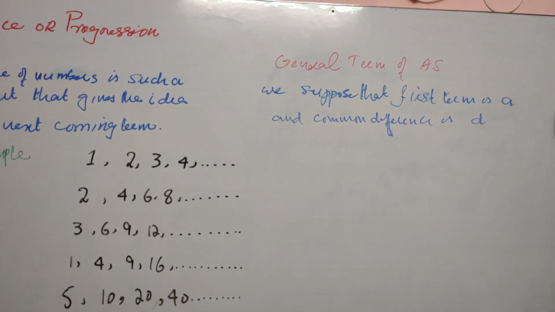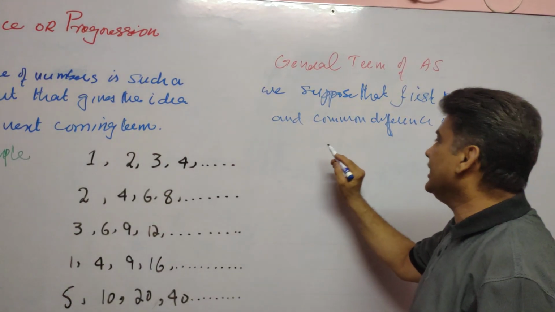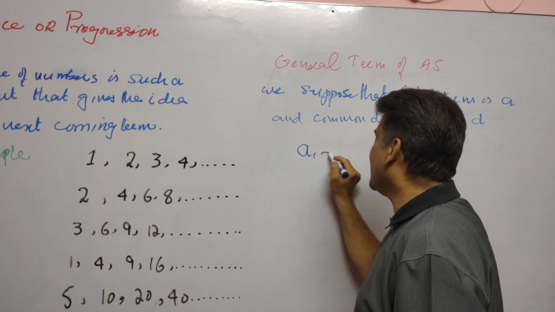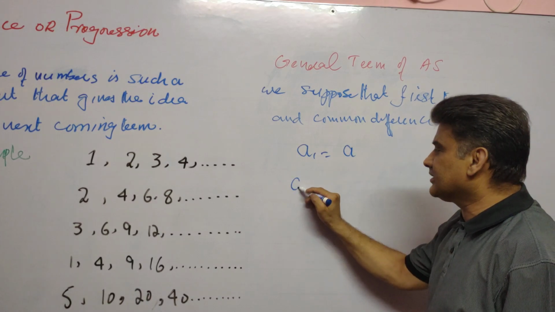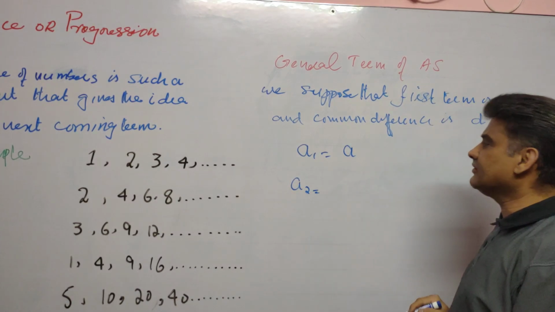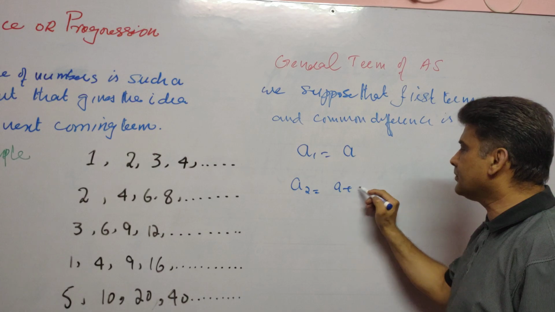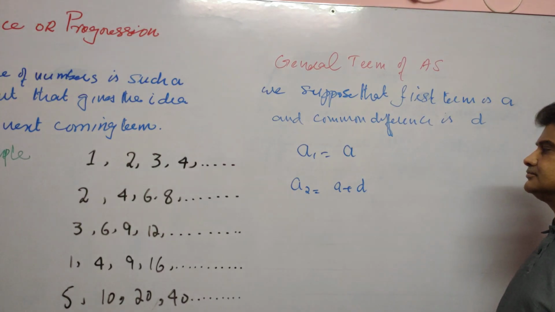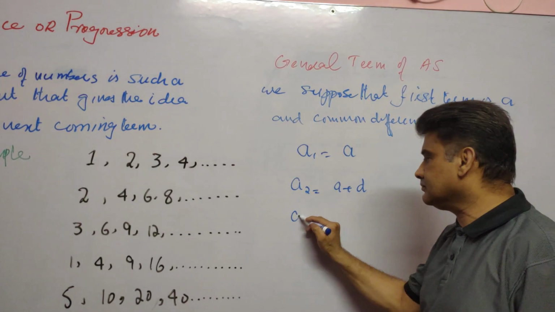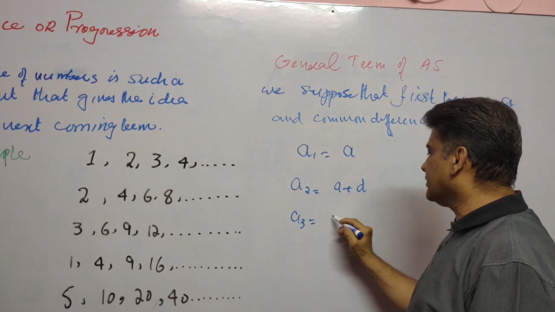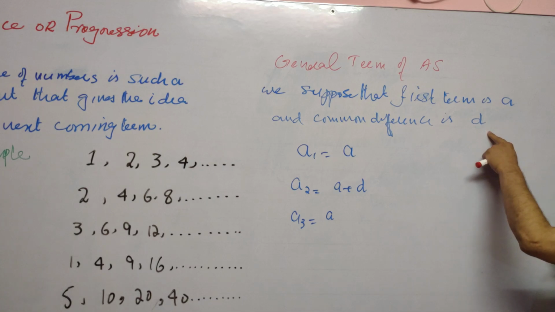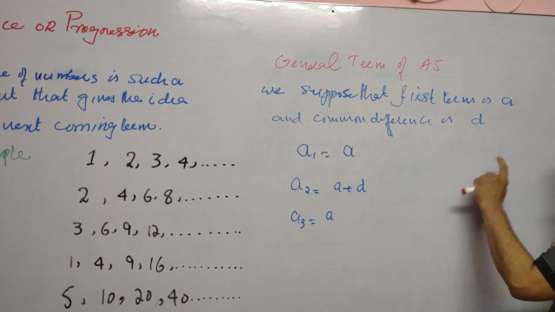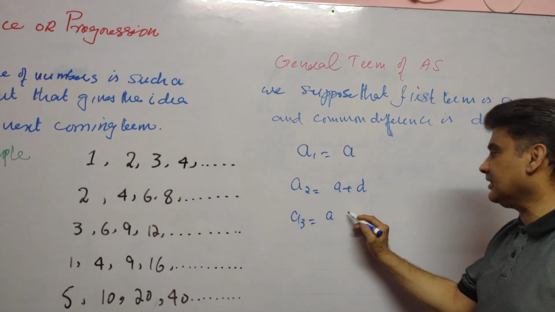Whose first term is a and common difference d. We will write the first term: a1 stands for the first term, which is a. a2 stands for the second term, which will be a plus d. For the third term, we again add the common difference to the preceding term. We add d to this term and get a plus 2d.